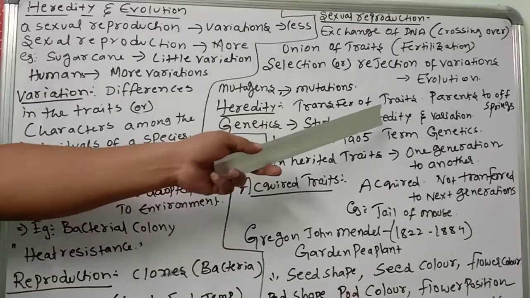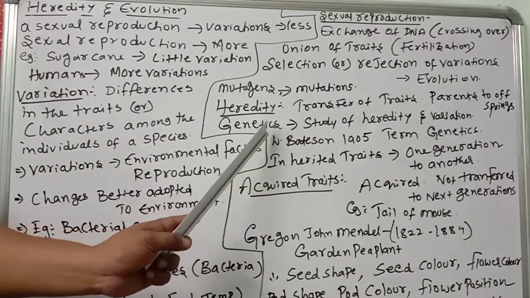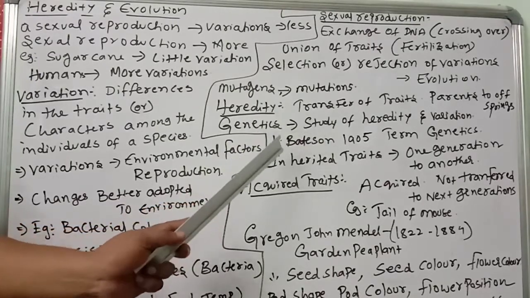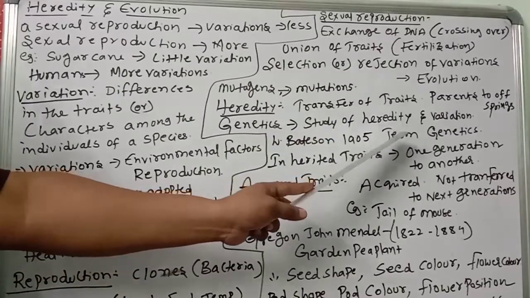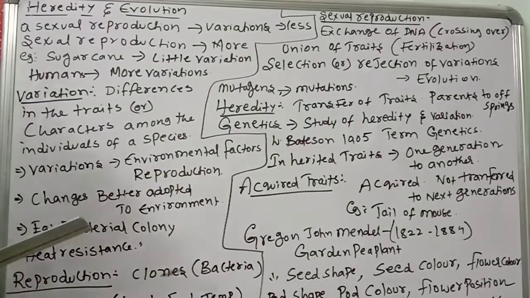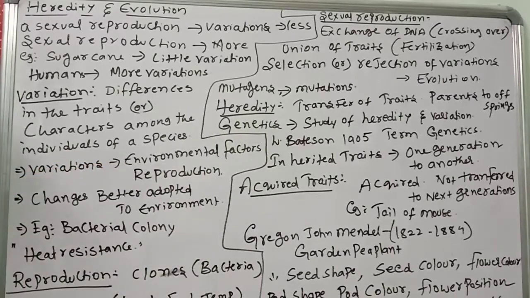The study of heredity and variation is called genetics. What is the unit of genetics? The gene is the structural and functional unit of genetics. Who gave the word genetics? W. Bateson, in 1905, gave the term genetics. Remember Bateson. What does genetics mean? Gen means to grow or to become.